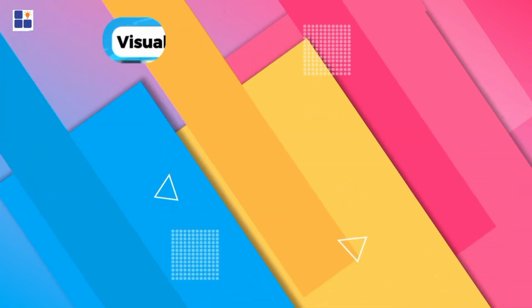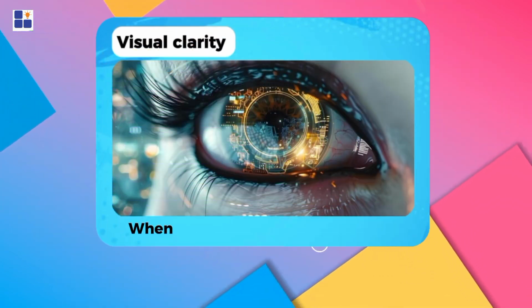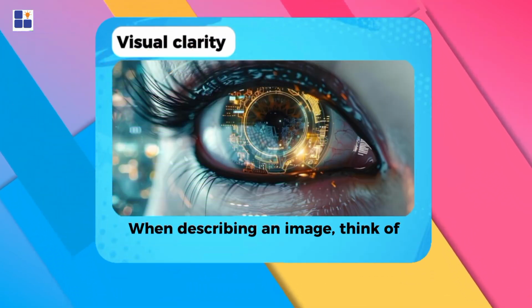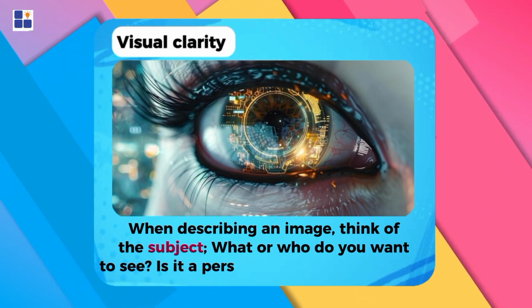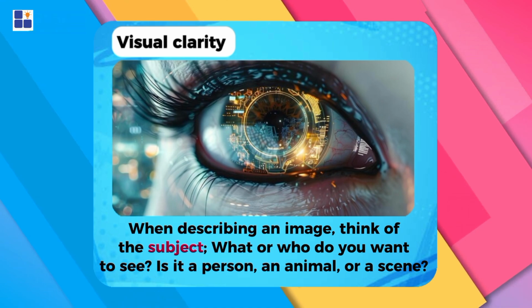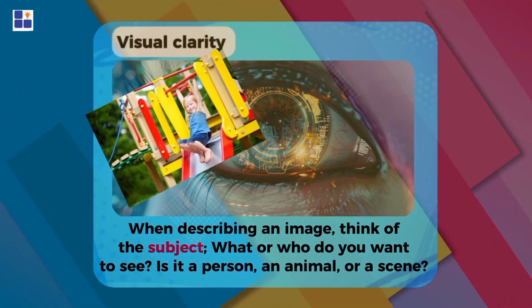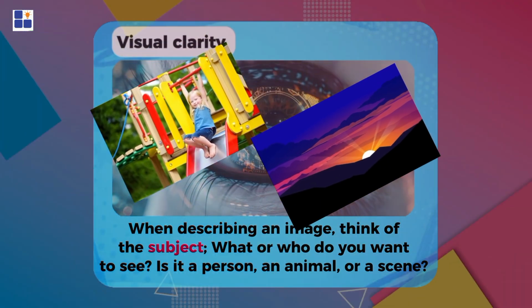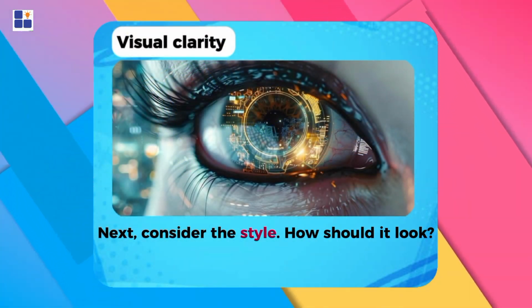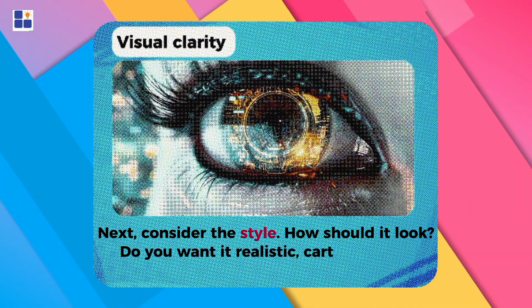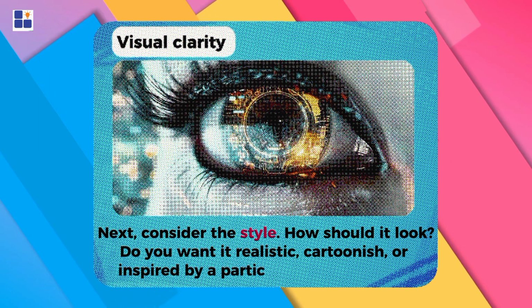Number 1. Visual clarity. When describing an image, think of the subject. What or who do you want to see? Is it a person, an animal, or a scene? For example, a child playing in the park or a sunset over a mountain. Next, consider the style. How should it look? Do you want it realistic, cartoonish, or inspired by a particular art movement?